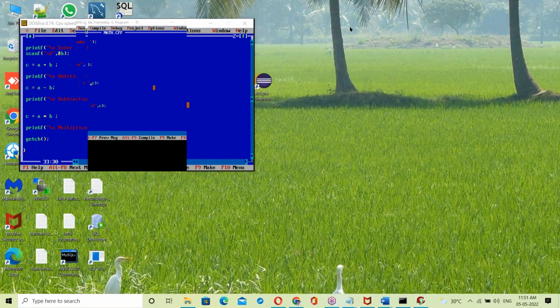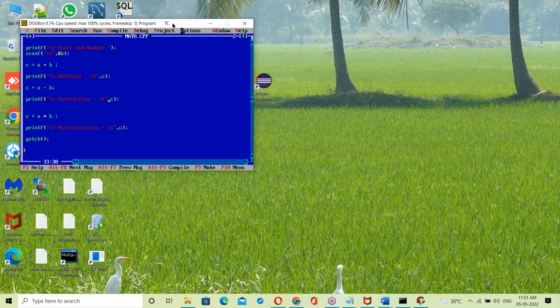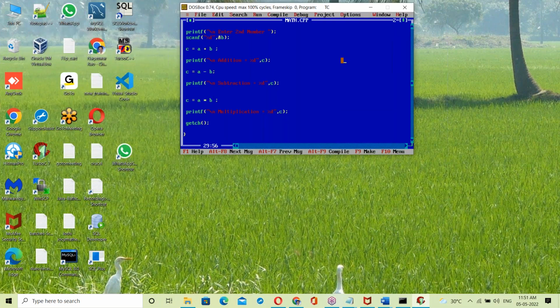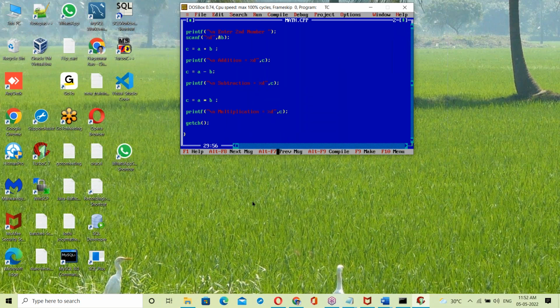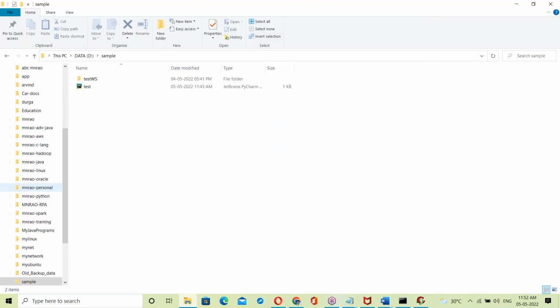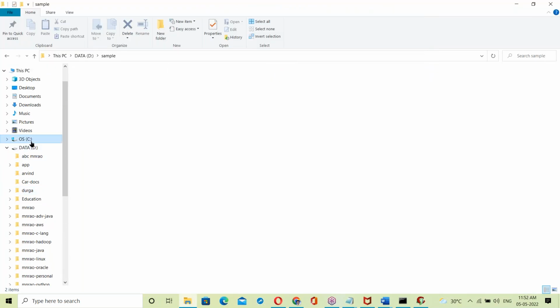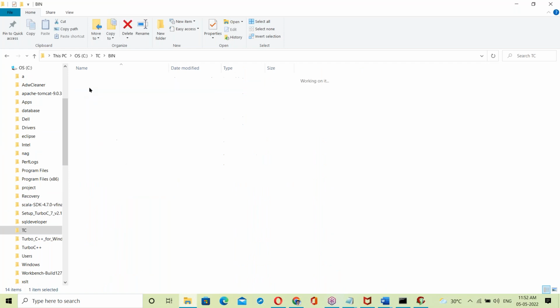If no errors, what happens? Let me show that. Here no errors. Yes. Alt C, compile success. Compile success, no errors. Now what happens? Let me show the backend. What happens in the backend here? C, C language, C drive, Turbo C, bin.